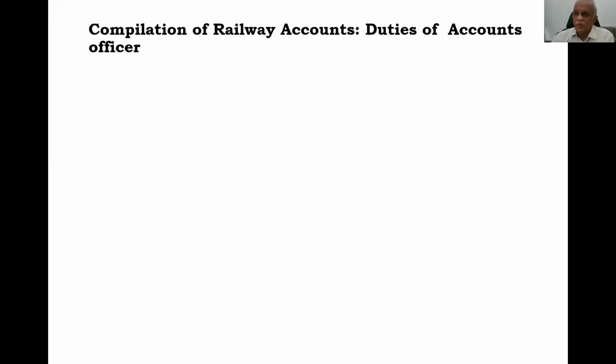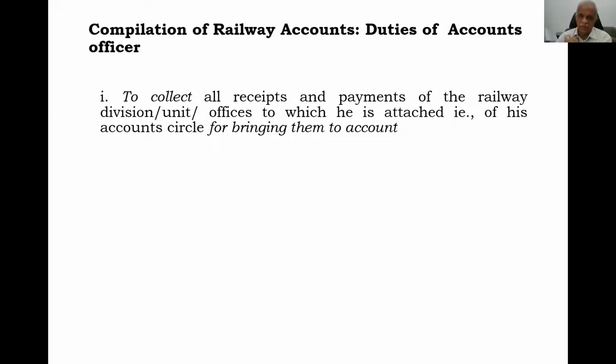ये रेलवे अकाउंट्स कंपाइल करने में अकाउंट्स ऑफिसर का ड्यूटीज क्या होते हैं? नंबर 1, to collect all receipts and payments of the railway division, railway unit or railway office to which he is attached. That is, of his accounting circle, for bringing them to account. So first of all, as an accounts officer or accounts office, we can say it should know what all its receipts are and what all its payments are.